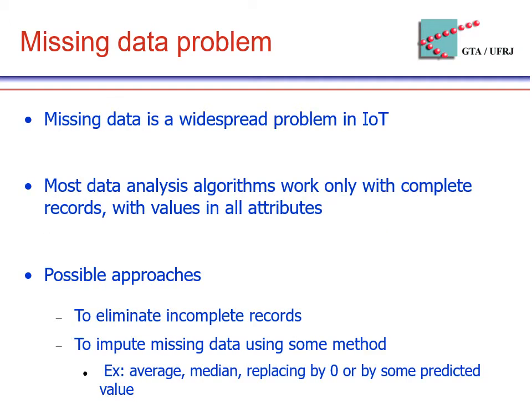Missing data is a widespread problem in IoT. However, most data analysis algorithms work only with complete records, with values in all attributes. A typical approach is to eliminate incomplete records. However, this elimination may reduce the accuracy and reliability of the analysis. Besides, deleting incomplete records reduces the number of valid samples to feed data analysis algorithms.